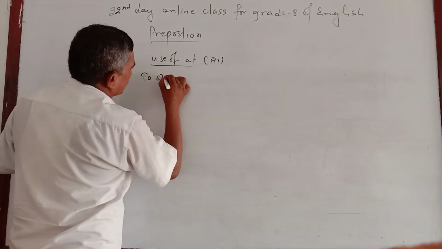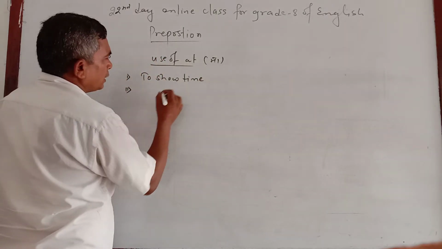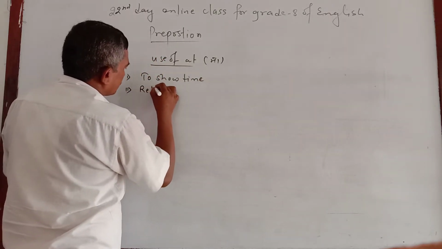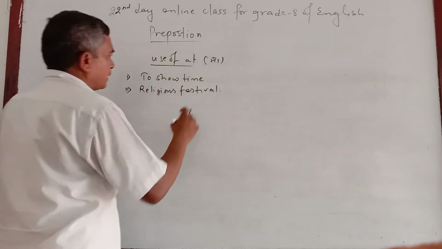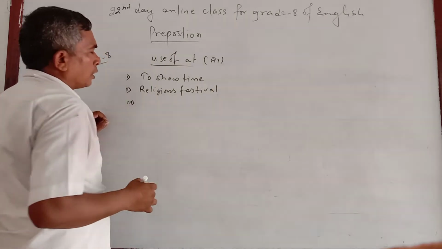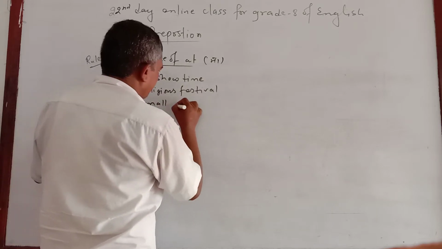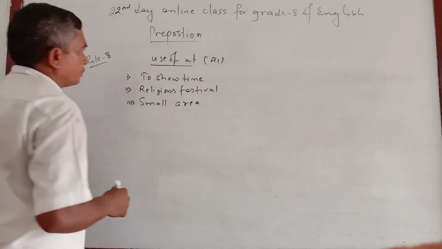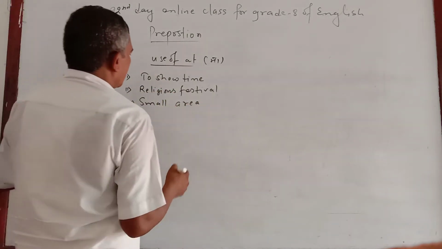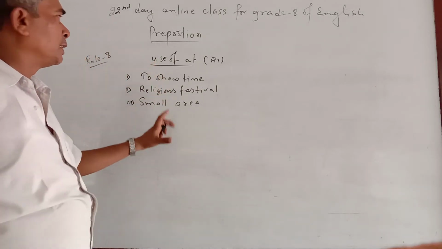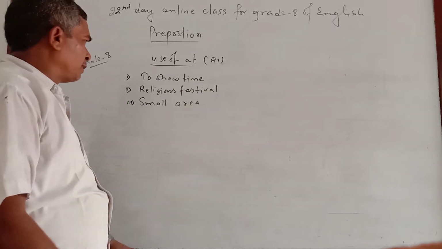First, to show time. Second, religious festival. Third, small area. To show time, religious festivals, small area. These are the general use. It's not in details, but generally you know that some normal use of at is to show the time, religious festivals, small area.